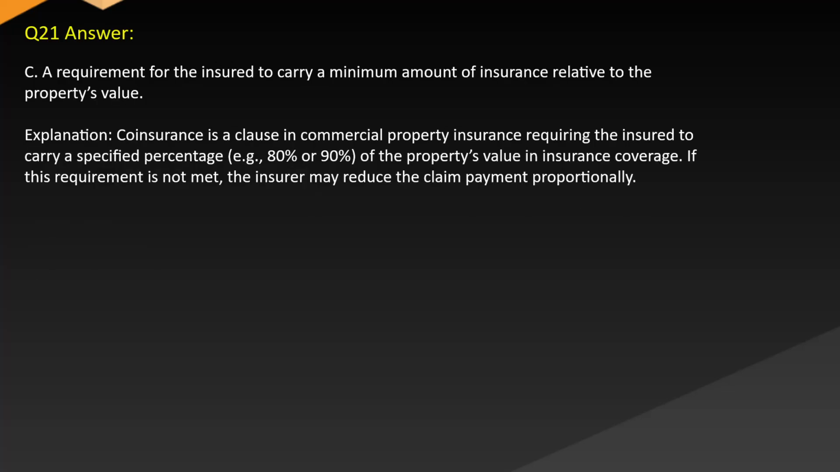Answer. C. A requirement for the insured to carry a minimum amount of insurance relative to the property's value. Explanation. Coinsurance is a clause in commercial property insurance requiring the insured to carry a specified percentage, e.g., 80% or 90% of the property's value in insurance coverage. If this requirement is not met, the insurer may reduce the claim payment proportionally.